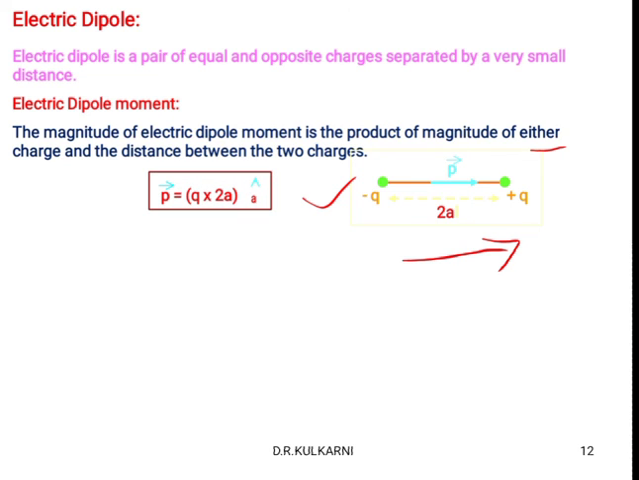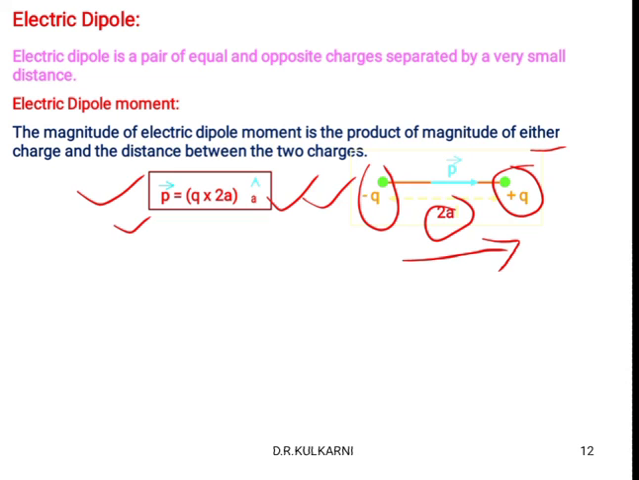Okay, then how do we express this dipole moment in expression form? P is equal to q into 2a. Q means any one charge, into 2a. 2a is the distance between the charges. Okay, and here I have written the expression in vector form. So vector P is equal to q into 2a into vector a. Vector a is again a unit vector, magnitude is 1. It shows the direction of the dipole moment.